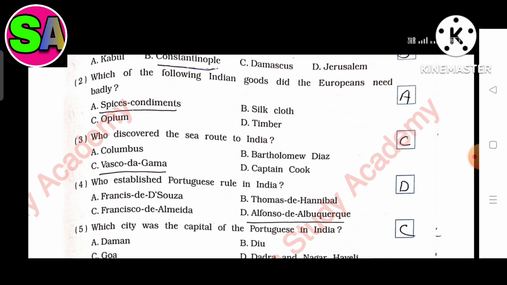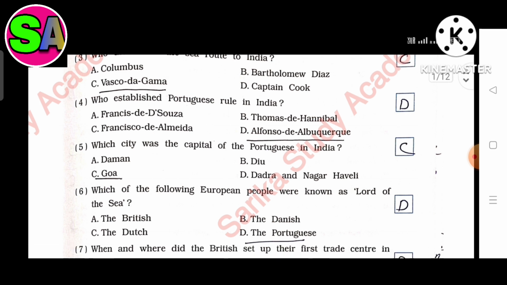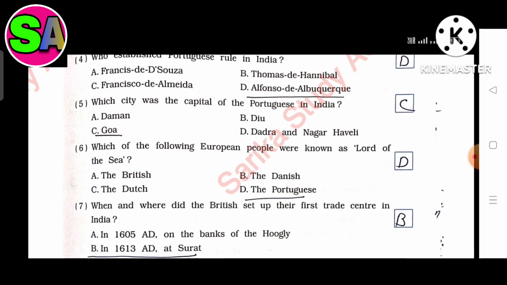The answer is D. Alfonso de Albuquerque. Fifth, which city was the capital of the Portuguese in India? The answer is C. Goa. Sixth, which of the following European people were known as Lord of the Sea? The answer is D. The Portuguese.